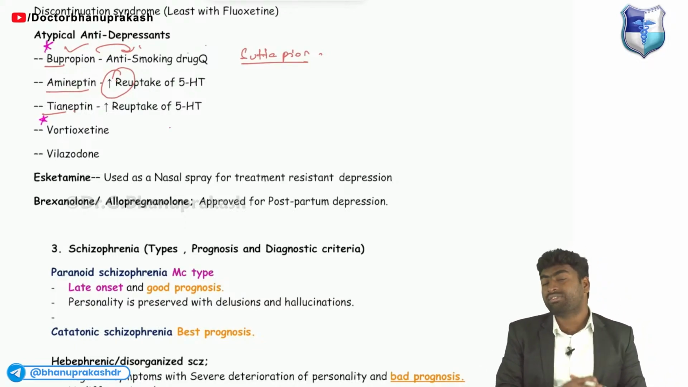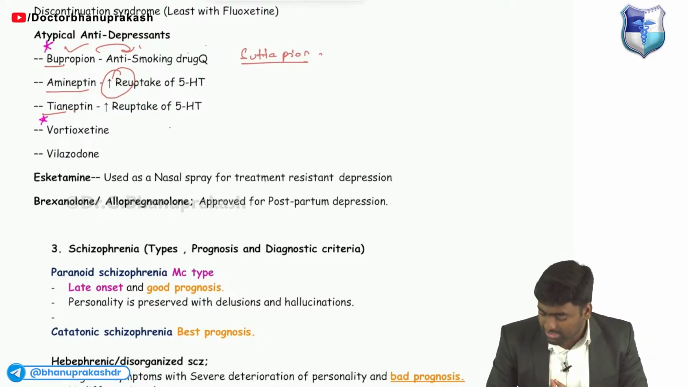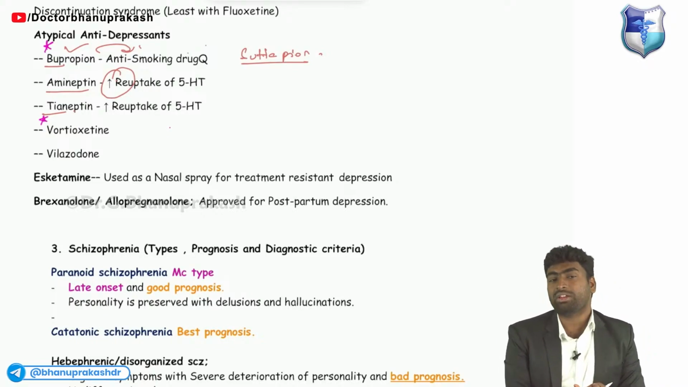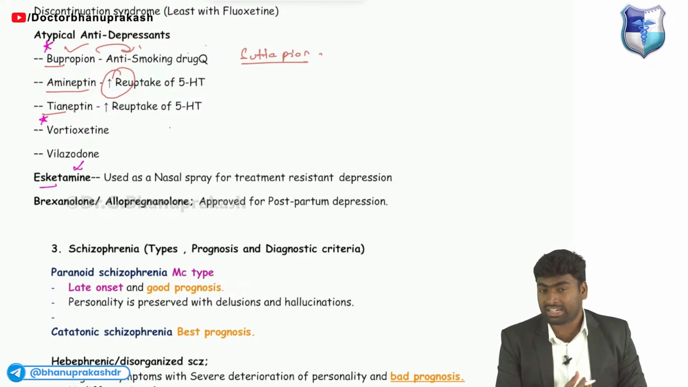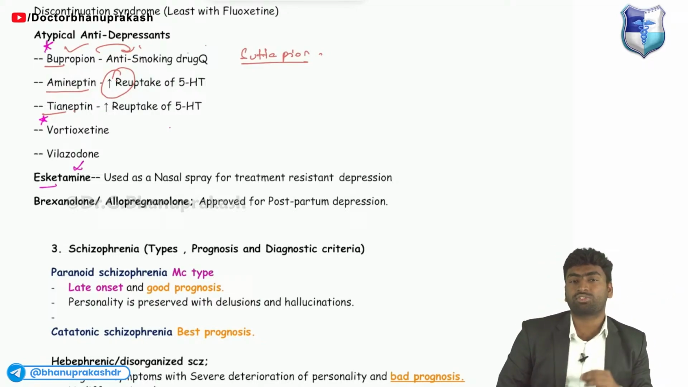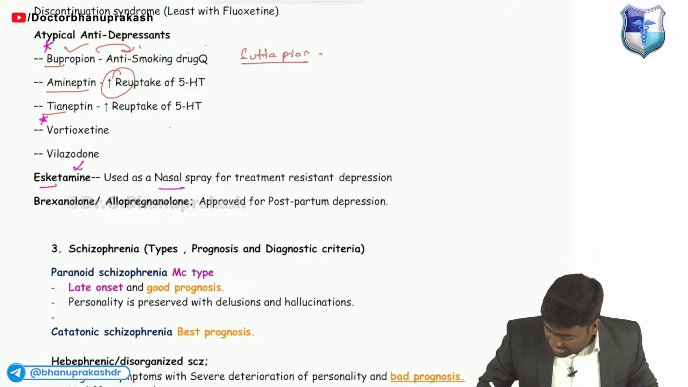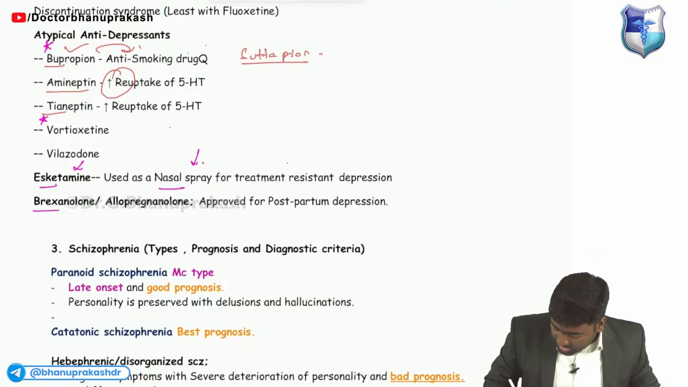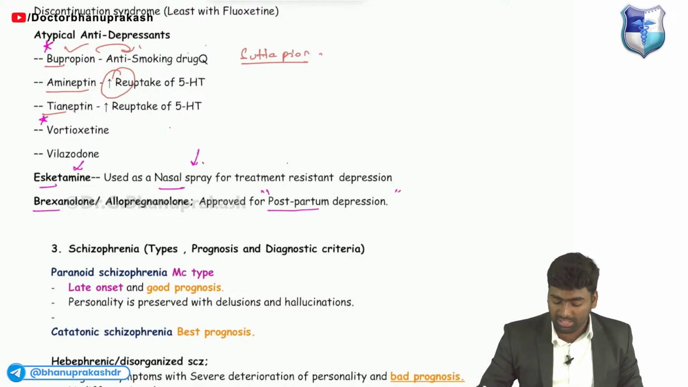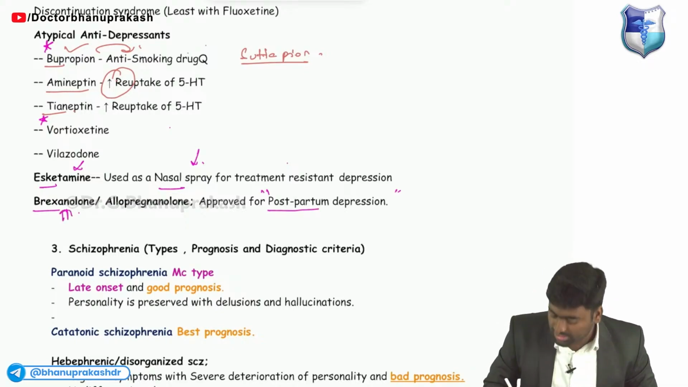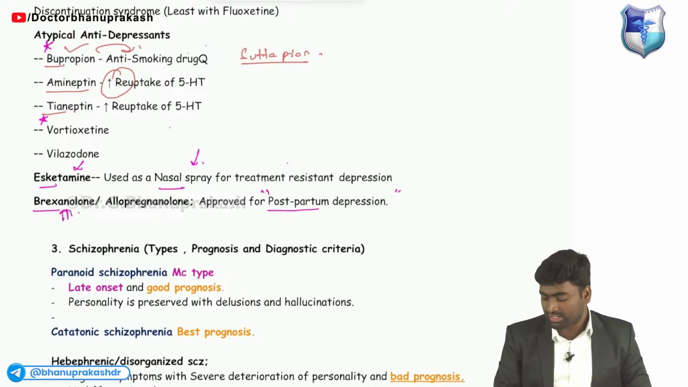And in the case of severe depression which is resistant to these drugs, then we can try this ketamine. Okay, our anesthesia ketamine is given as a nasal spray, which is known as esketamine. That is used as a nasal spray. Fine. And this brexanolone is used for postpartum depression. Okay, postpartum depression में हम brexanolone देते हैं. ठीक है, इतना याद रखो.